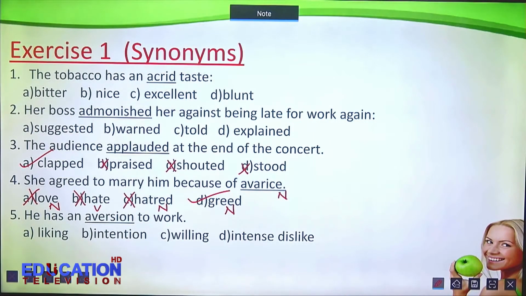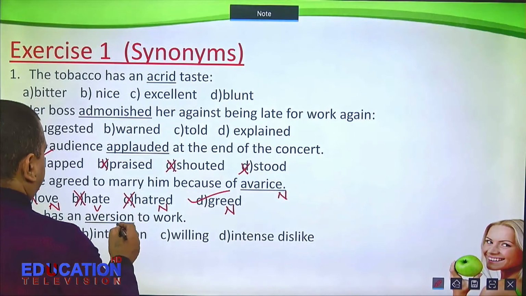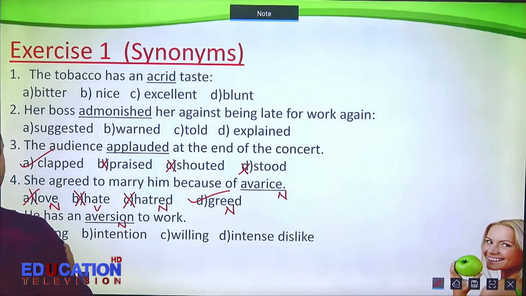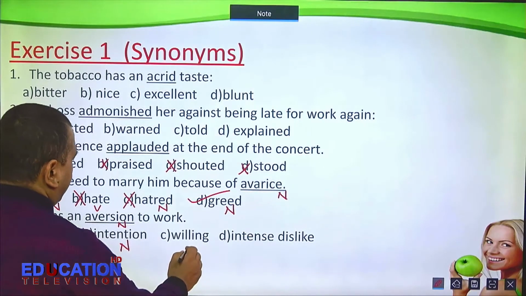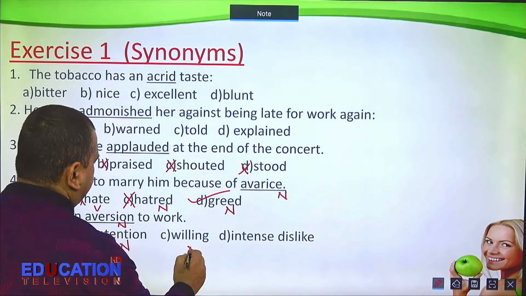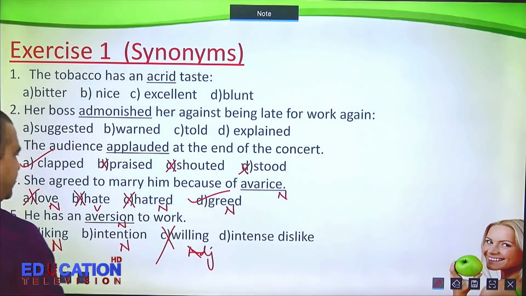Now, he has an aversion to work. Aversion, this is a noun. Liking, verb and ing. Of course, when you add ing to a verb, it's a noun. Intention is also a noun. Willing is an adjective. Got it?